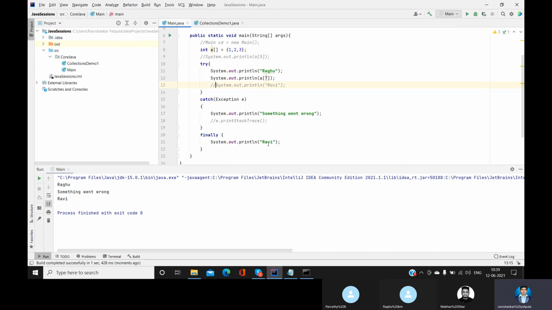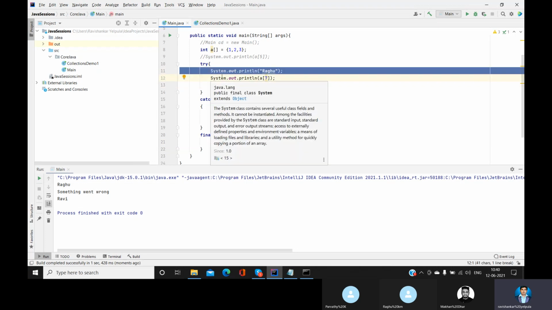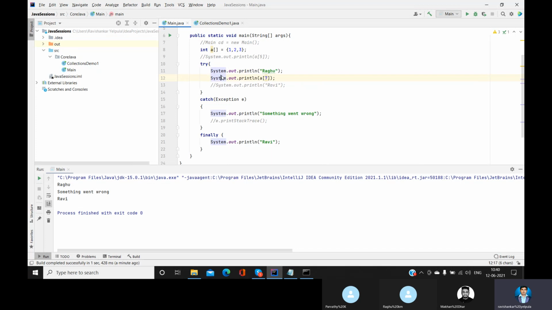See, now Ravi is getting executed. Is it clear now? Yeah, now got it. Okay, so this is called, guys, what is this? Exception handling. So how do we handle the exception? We put whatever code where you feel that an exception may occur into the try block, or whatever code throws an error, that code will go into the try block.